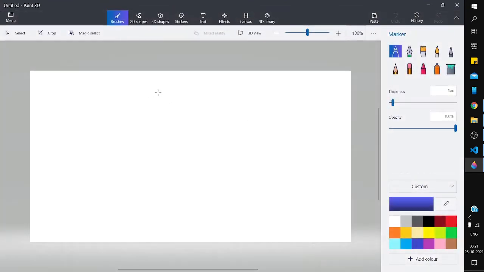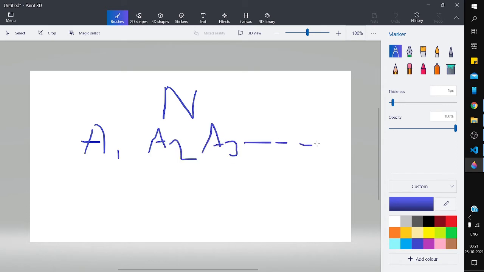The question is saying that there are n students, and there are a1, a2, a3, ... These are the marks of the n students.